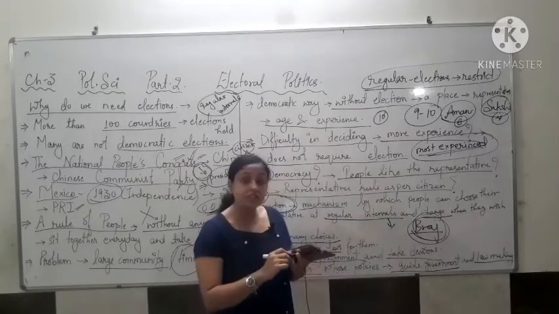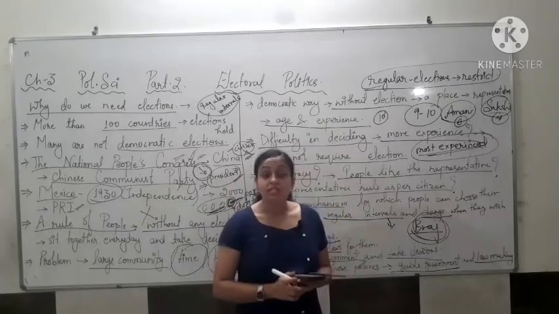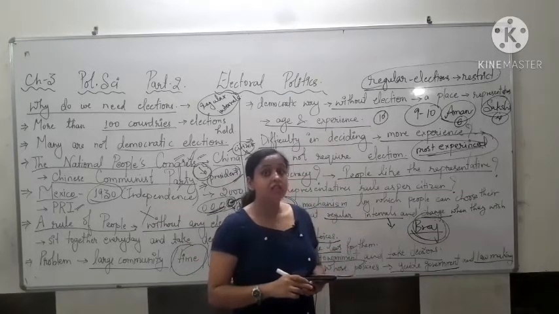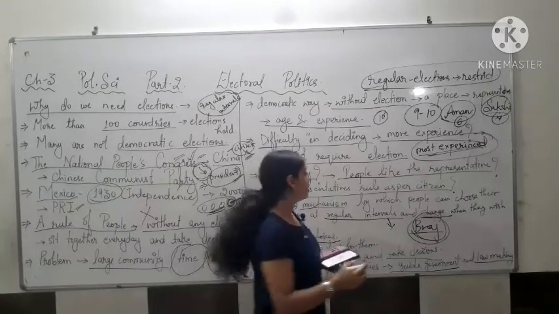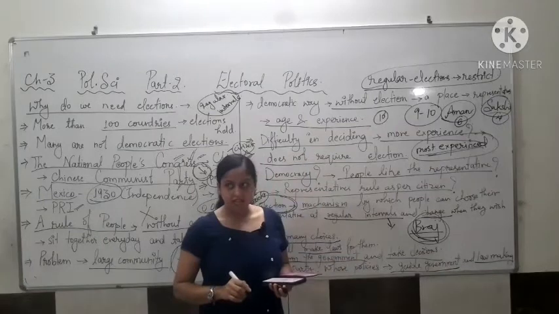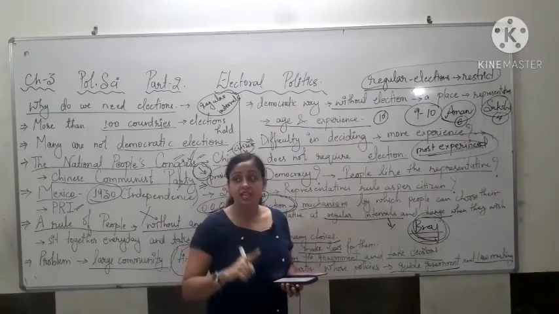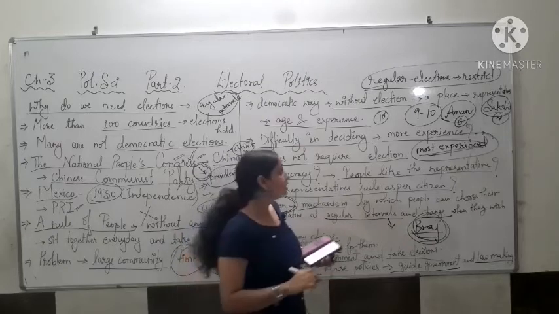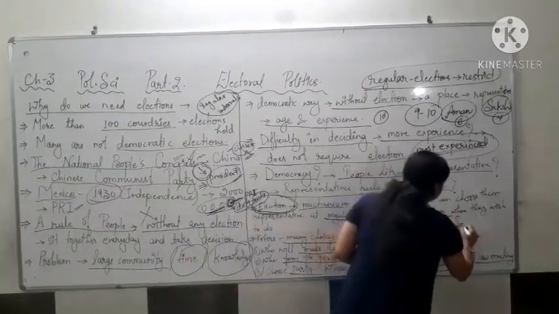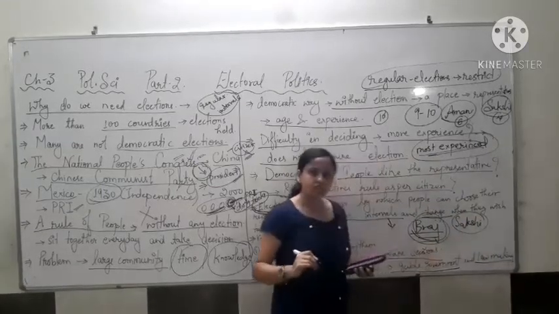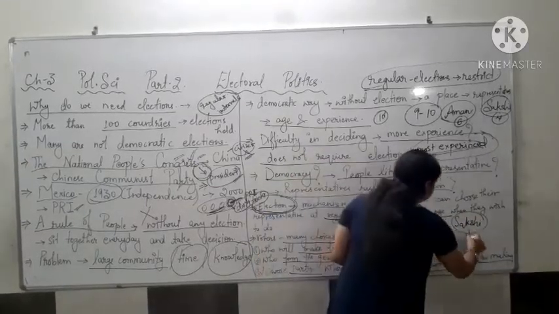Now what is he doing? He is actually taking advantage of his post, right? Now in this, suppose Sakshi went to the class teacher and she complained.